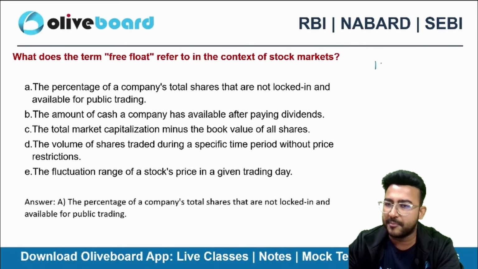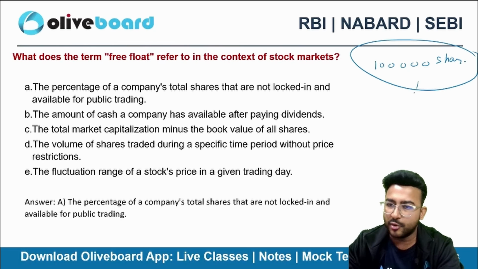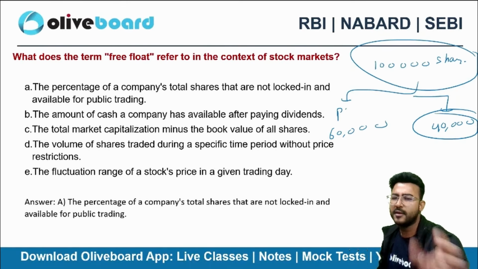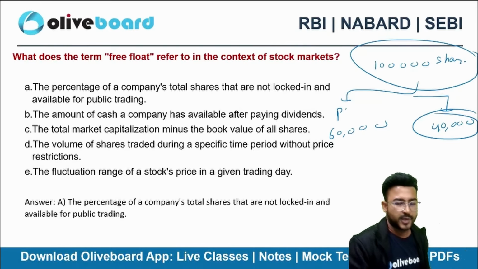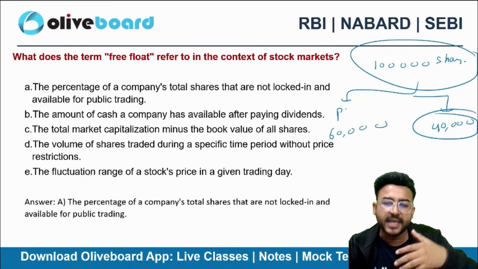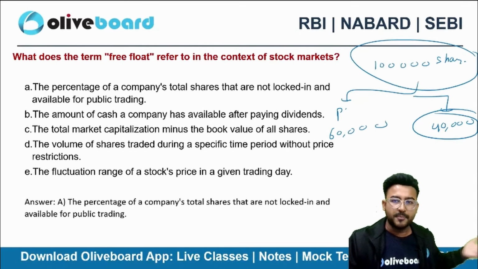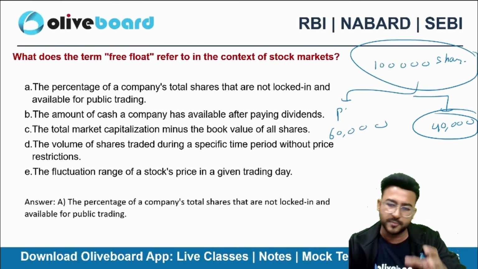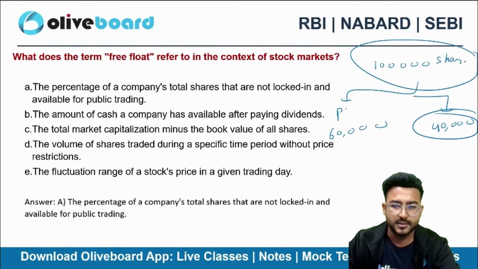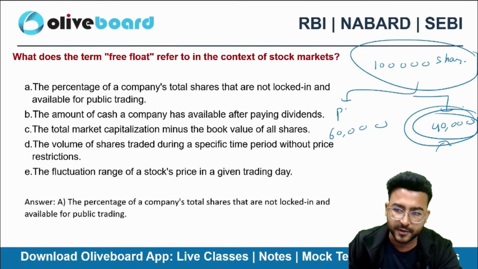So say for example, total 1 lakh shares we have in the company. Out of that, the promoters are holding 60,000 shares. Rest of the shares that are freely floating in the market must be 40,000 only. 40% is the free float, I can say. Why? Because I can't trade the promoters' shares, but I can easily trade these shares. तो promoter तो रोज रोज बेचेंगे नहीं. The promoters won't be selling their shares. The rest of the shares are called free float.